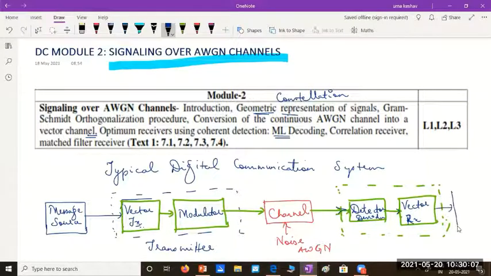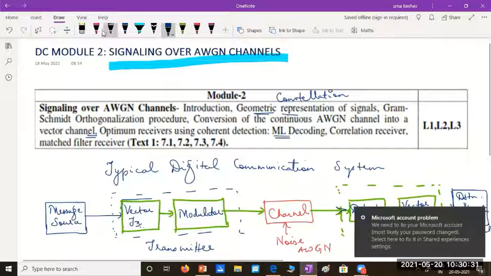And whatever I have here, that should be the destination, where you will have an estimate of the transmitted symbol. So let me name the symbols.